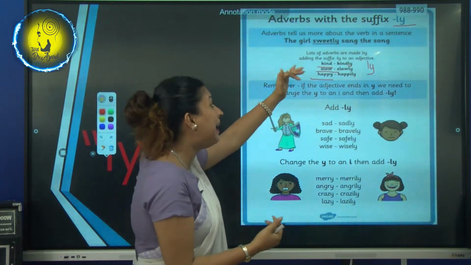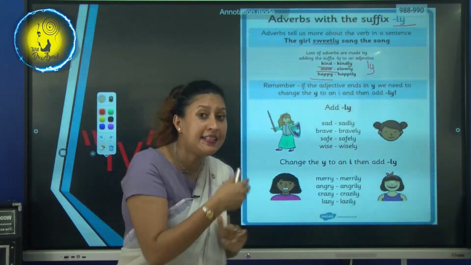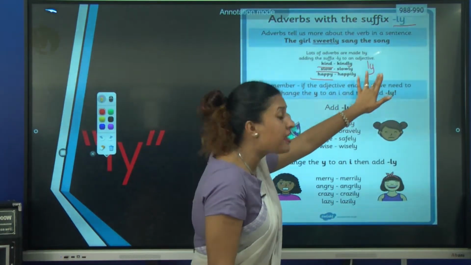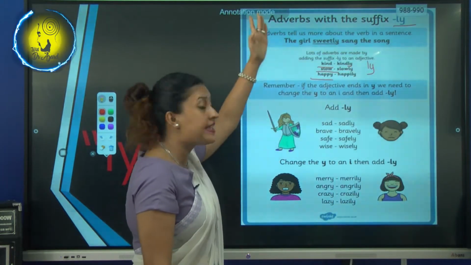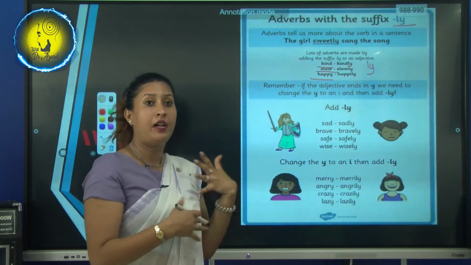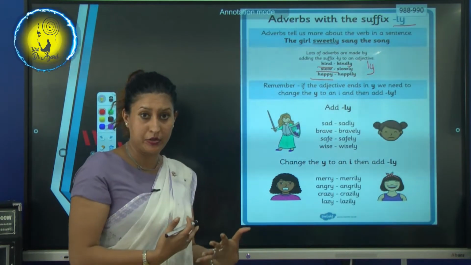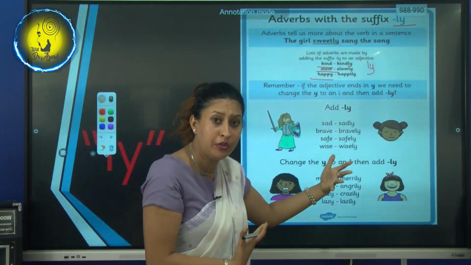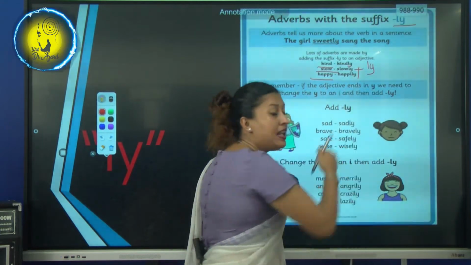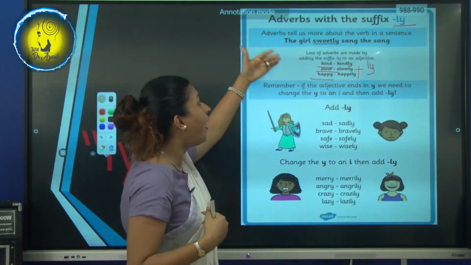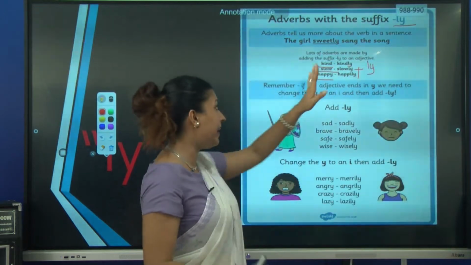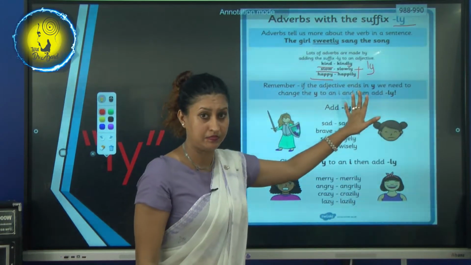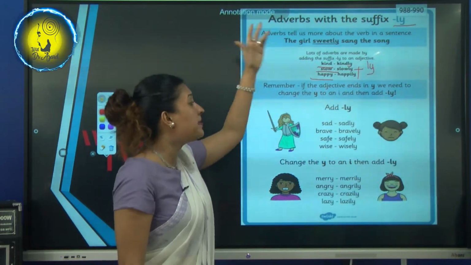So kind becomes kindly with the help of this suffix. If you want to express your feeling more about it, you add the suffix ly. Kind becomes kindly, slow becomes slowly, and happy becomes happily.